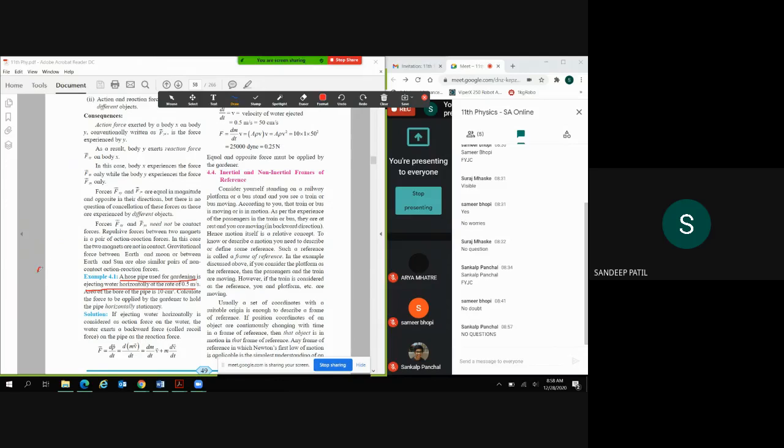You might have seen the pipes in gardening area or anywhere. So there is water coming out of it at 0.5 meter per second, right? And the cross sectional area is called area of the bore. So this pipe, area is 10 centimeters square, right? So this is area of pipe.